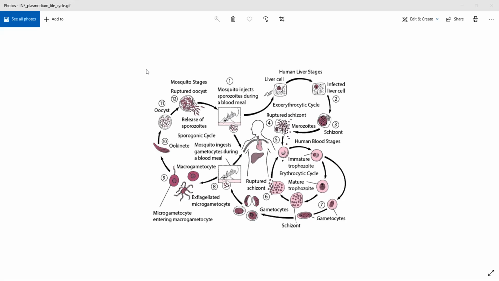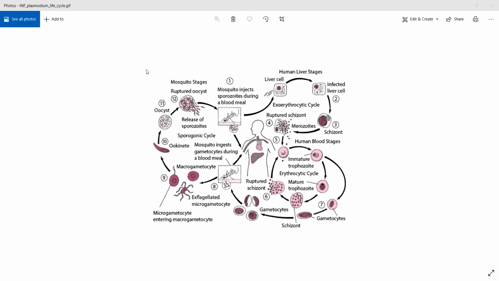They will not attack any other cells. They'll just enter one hepatocyte and they will sleep. Those cells are called hypnozoites. They are very important in relapse of malaria. I'll explain what relapse of malaria is some other time. But essentially, out of all the merozoites that have been released at the end of the exoerythrocytic cycle, some are entering into new liver cells, new hepatocytes, and they sleep.